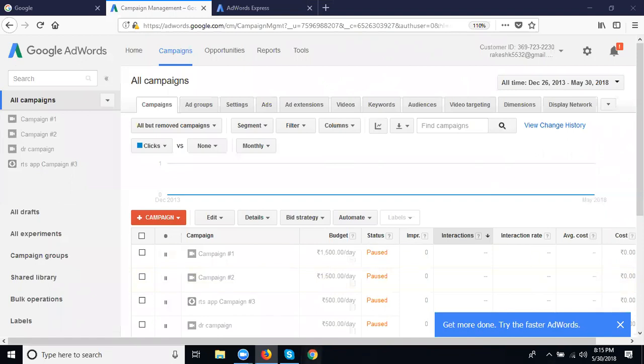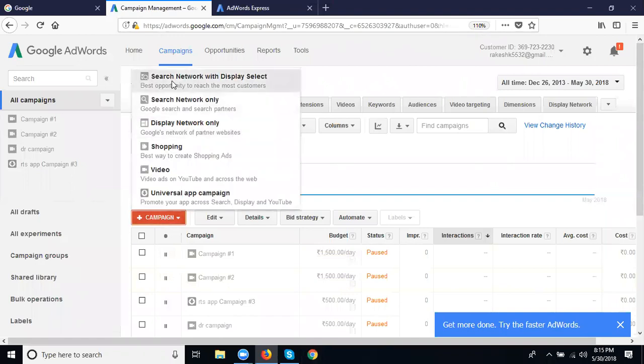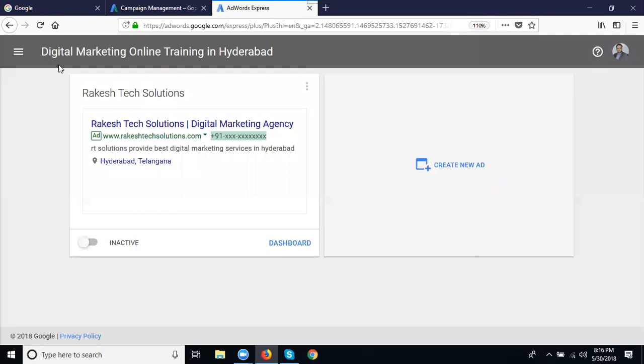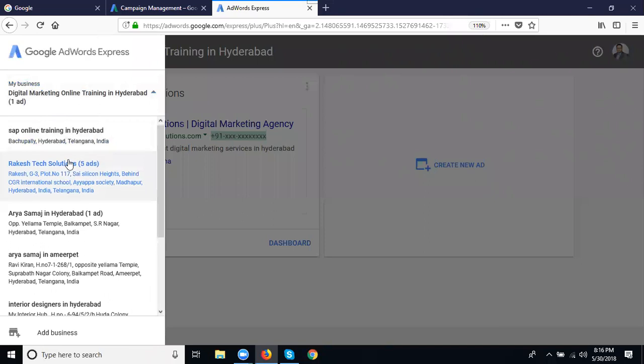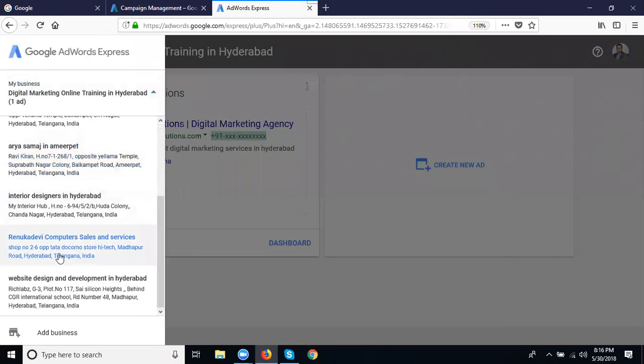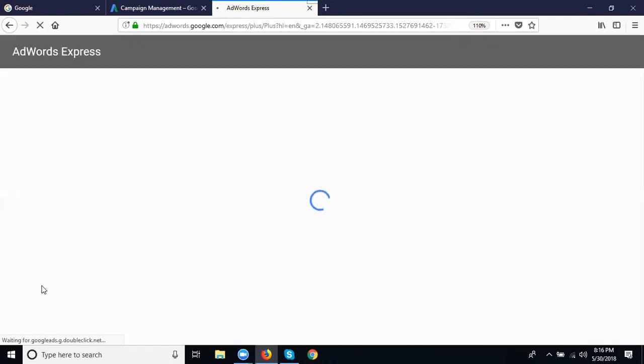So here, this is Google Ads first. Now click the campaign: search network, display, search with display is called Google AdWords. Now if you go with Google AdWords Express, this is my mapping. See, these are all my mappings here. What is my mapping? Website design development. Now first I click my mapping here. Is this my mapping or not?